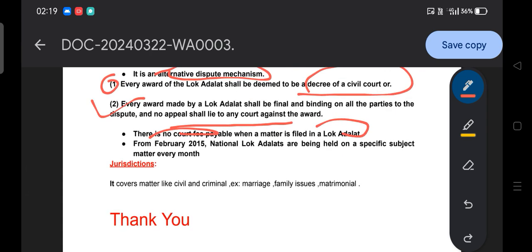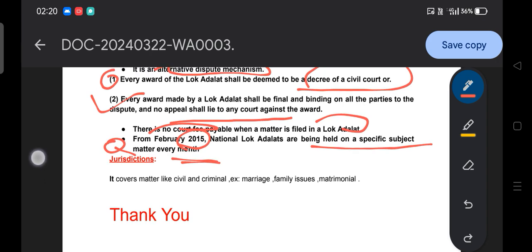Okay, and a very important thing here: from February 2015, National Lok Adalats are being held on a specific subject matter every month. So they can simply ask the question: from which year onwards are National Lok Adalats being held on a specific subject matter every month? So 2015 is very important. I think there is a chance they can ask this question.